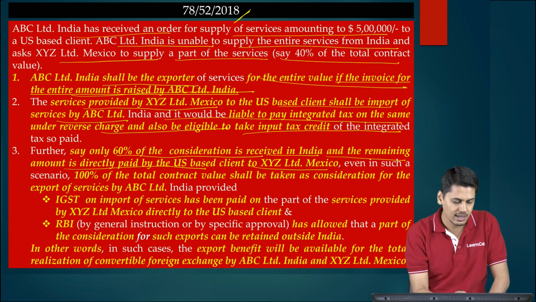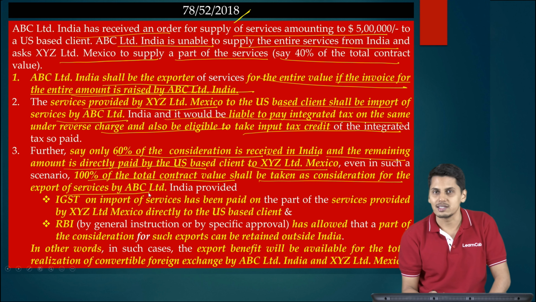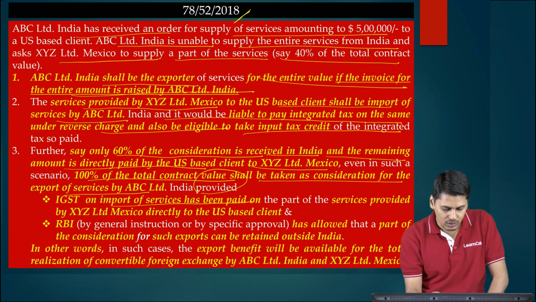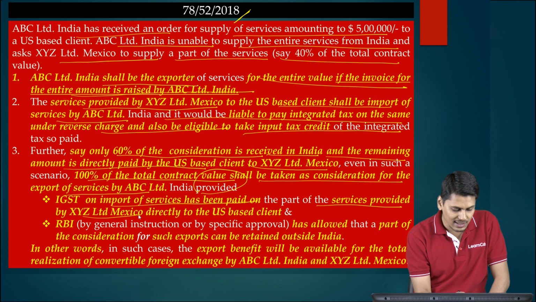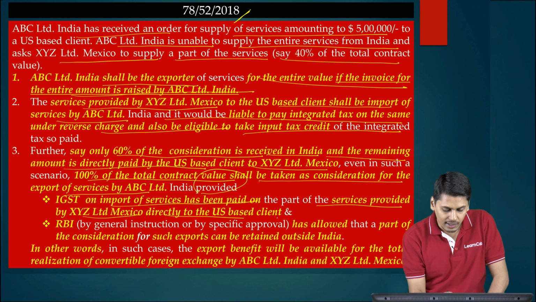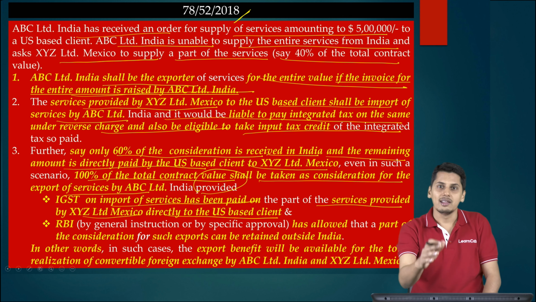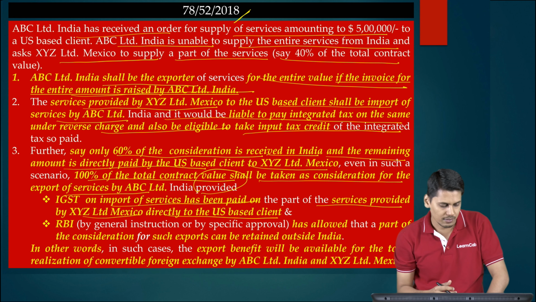Even in such a case, 100% of the total contract value shall be taken as consideration for the export of services by ABC Limited, subject to IGST on importation of services having been paid on the part of the services provided by XYZ Limited Mexico directly to the US based client. So, he is actually performing for the US based client, but the recipient of service is the person who is there in India, because he is the person who has outsourced the work, he is the person who has given the work.